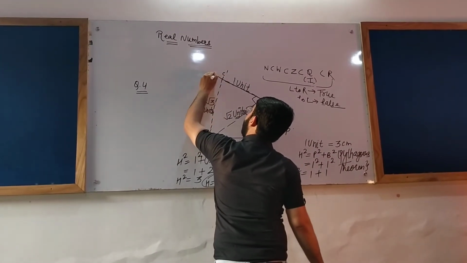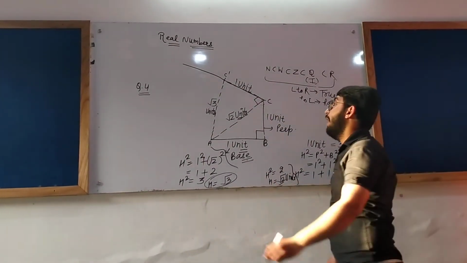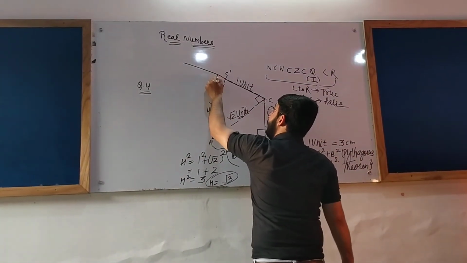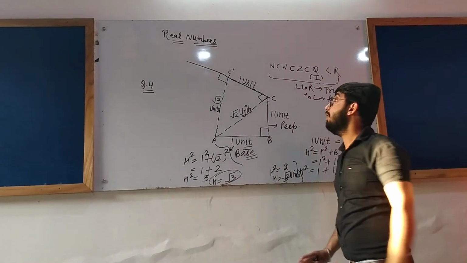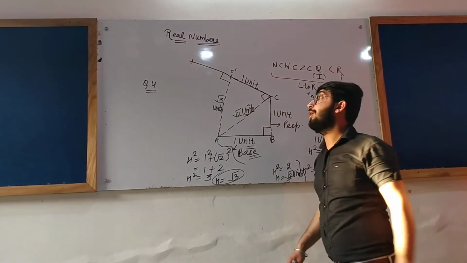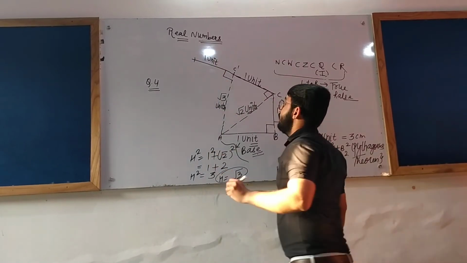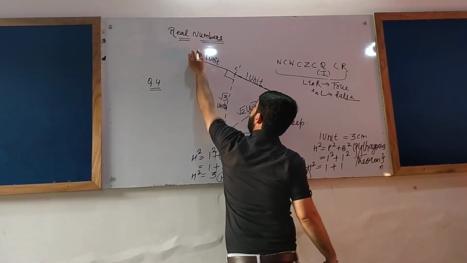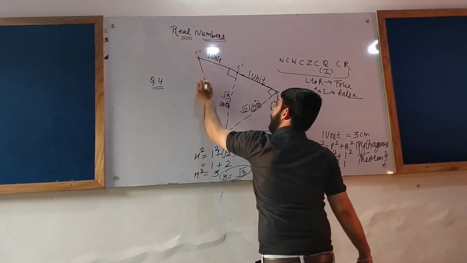You have drawn a 90-degree angle here. Now again cut 1 unit from C dash. Let it be this 1 unit. Now let this point be C double dash, and join it from point A.